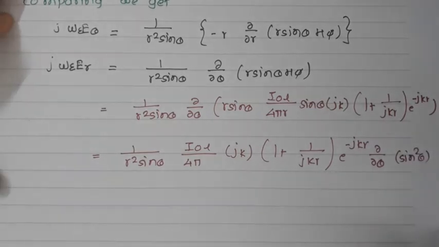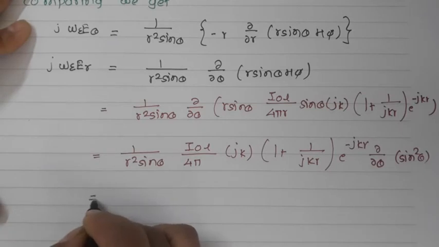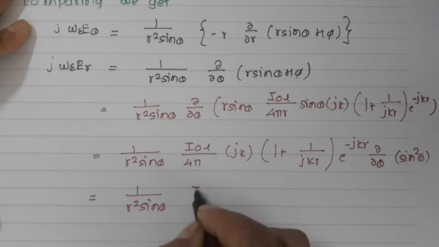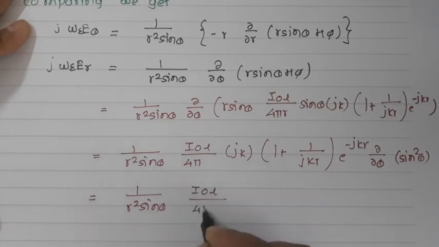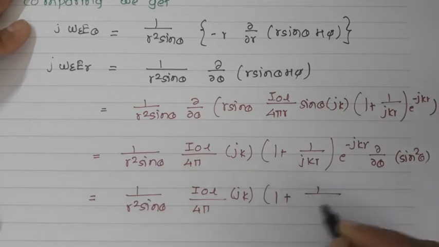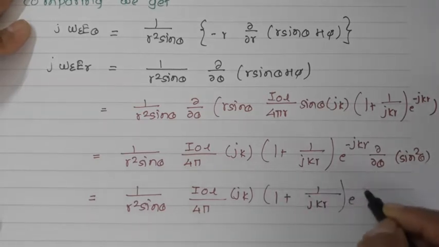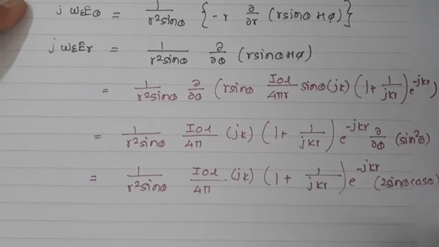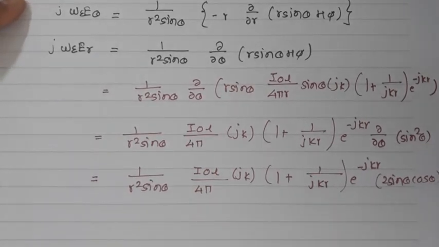So I have again written the complete equation. This particular equation will be equal to 1 upon r square sine theta I0 L 4 pi jk (1 plus 1 upon jkr) e raised to minus jkr, 2 sine theta cos theta, whereas I have taken the derivative of this particular term. Now let us expand this equation. If I solve this equation, I'll get the value of ER.